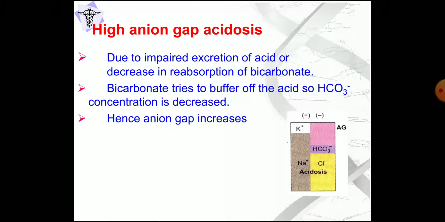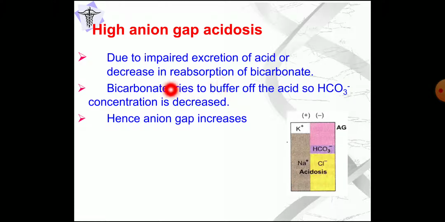Now, how does this high anion gap acidosis work? What changes occur in the body? Due to impaired excretion of acid or decreased reabsorption of bicarbonate, that is the main thing happening. Bicarbonate tries to buffer the acid, so the bicarbonate concentration is decreased. So in diabetic ketoacidosis, we know that acids are produced and body bicarbonate tries to neutralize them by acting as a buffer.